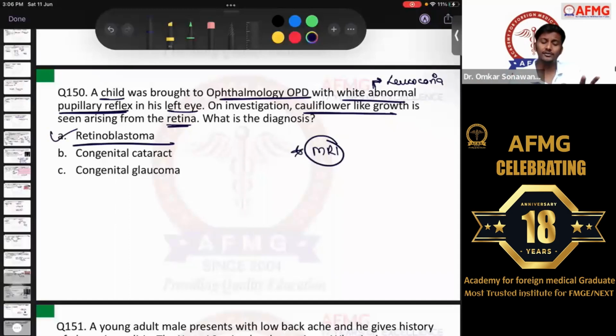Straightforward question, pretty straightforward. And the treatment of choice we discussed, it is enucleation in this case. Congenital cataract, please remember, though it shows leukocoria, here there would not be any cauliflower-like growth arising from the retina. Okay?